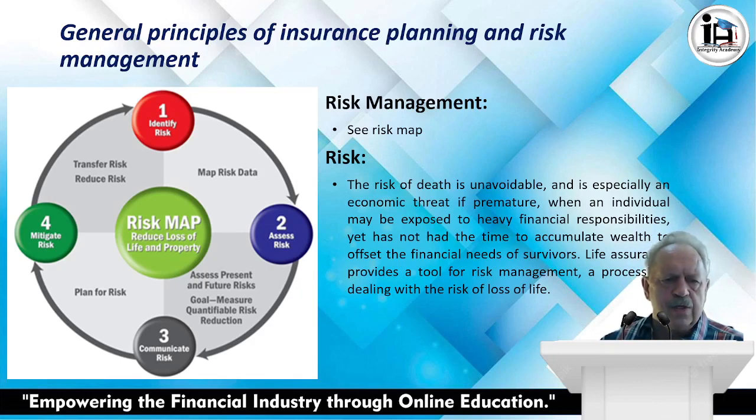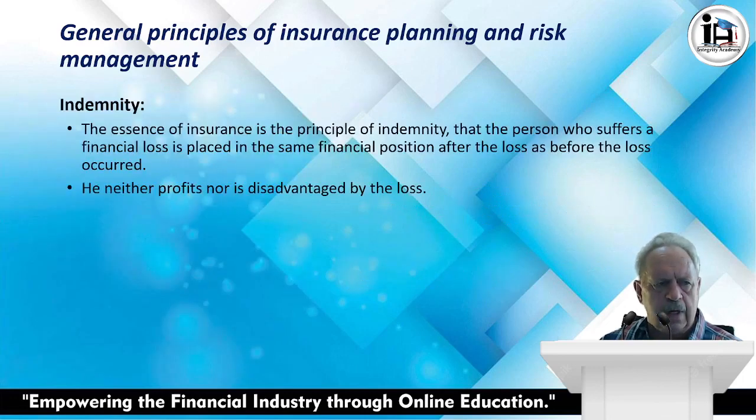When an individual is exposed to heavy financial responsibilities, yet has not had time to accumulate wealth to offset the financial needs of the survivors, life insurance would then be the tool to manage this risk. And it's one of the cheapest forms of providing for and dealing with the loss of life, and covering the risk.